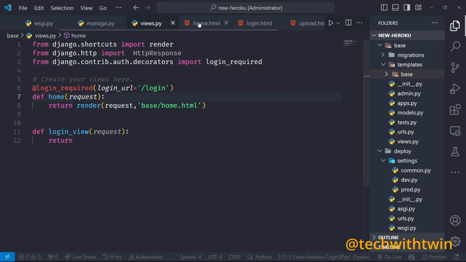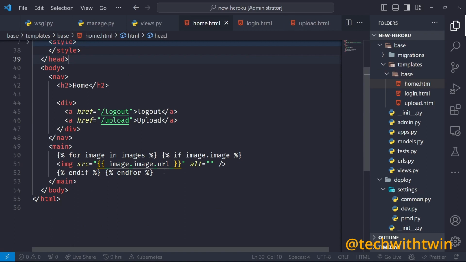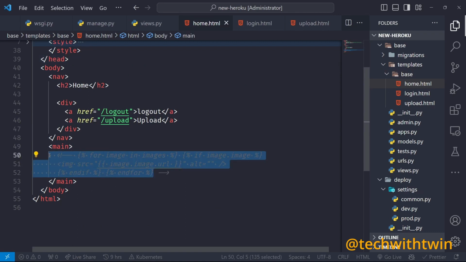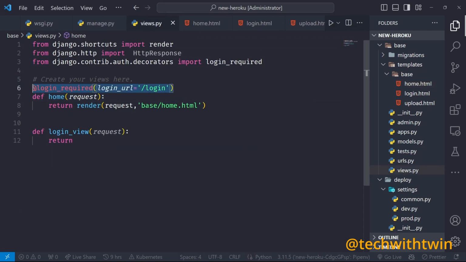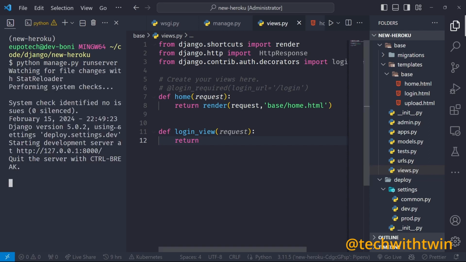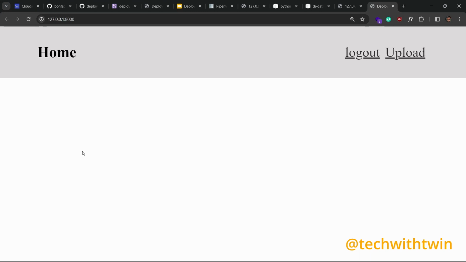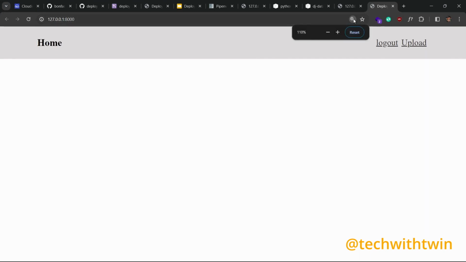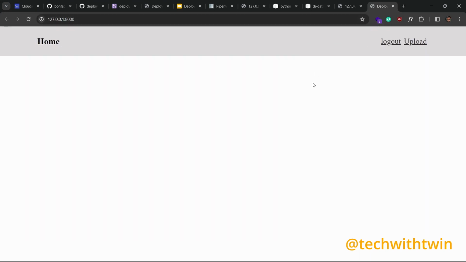So we can save these and go to the home route. You can see this one is looping over the images. Let me try to remove these, go back, remove the login required, and see whether our application is still running. So python manage.py runserver. Our application is running. Let me reset these. So this is our HTML markup. We need images, and we have the upload. We have not yet added the upload URL, so that's what we are going to do next.